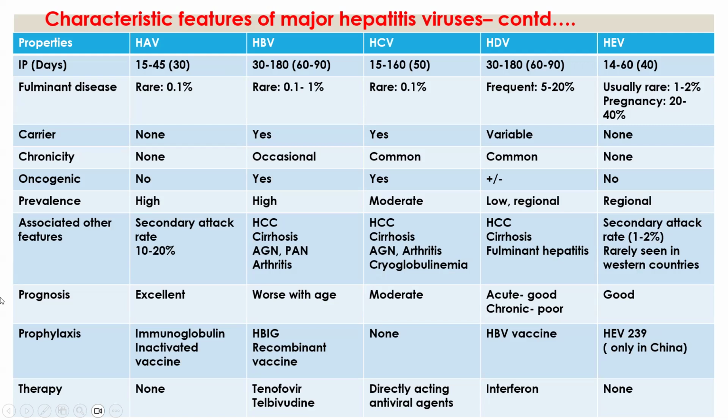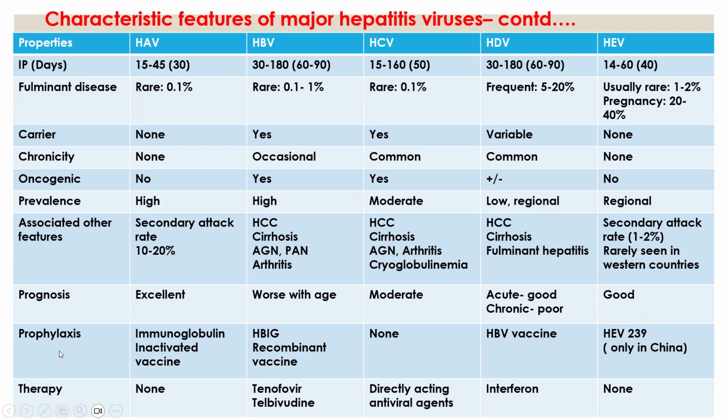it is rarely seen in the Western countries. So, what is the prognosis? Which means what is the outcome of the disease. When we give treatment, what is the response to the treatment? Hepatitis A virus, the prognosis is excellent, and in case of hepatitis B virus, it varies with the age, and in case of hepatitis C virus, the prognosis is moderate, and in case of hepatitis D virus, in the acute stage the prognosis is good, but in the chronic stage the prognosis is poor, and in case of hepatitis E virus, it is good.